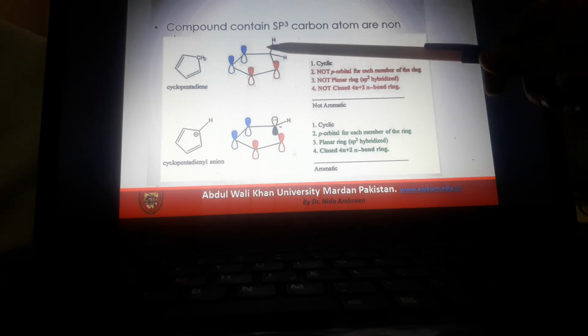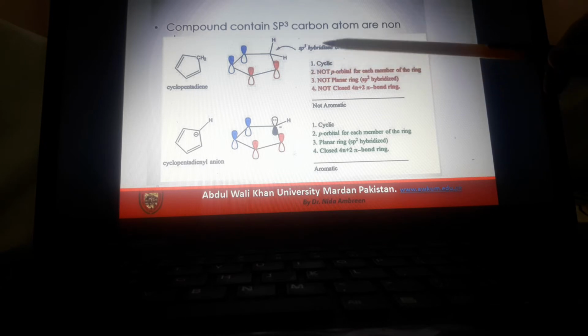Now the third condition is that the molecule should not contain any sp3 carbon. So in this example, cyclopentadiene, you see it is a cyclic molecule with double bonds in resonance, but here is this carbon which is sp3 hybridized because it has no pi orbital.